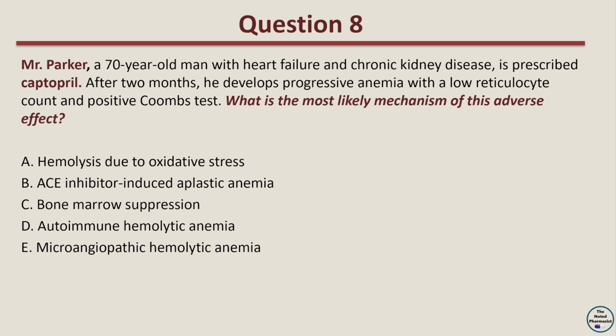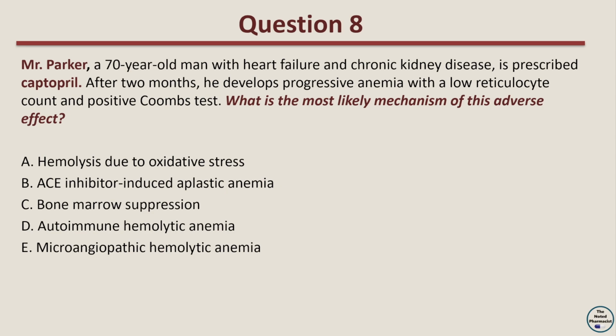Question 8. Mr. Parker, a 70-year-old man with heart failure and chronic kidney disease, is prescribed captopril. After 2 months, he develops progressive anemia with a low reticulocyte count and positive Coombs test. What is the most likely mechanism of this adverse effect? Option A, hemolysis due to oxidative stress. Option B, ACE inhibitor-induced aplastic anemia. Option C, bone marrow suppression. Option D, autoimmune hemolytic anemia. Option E, microangiopathic hemolytic anemia.